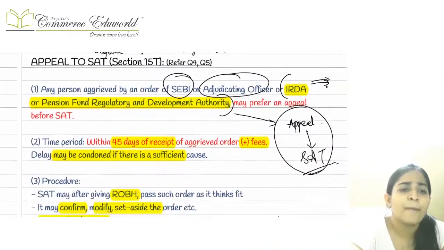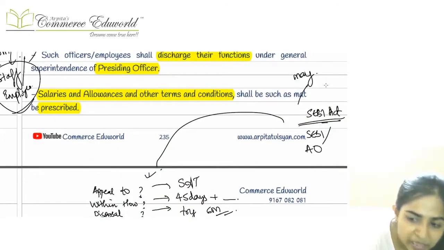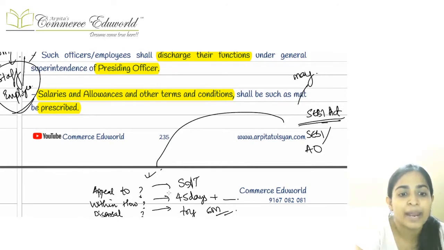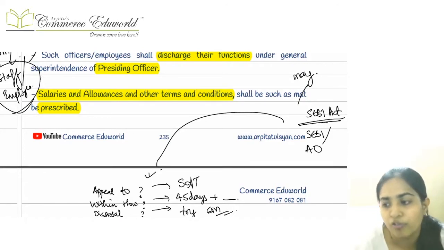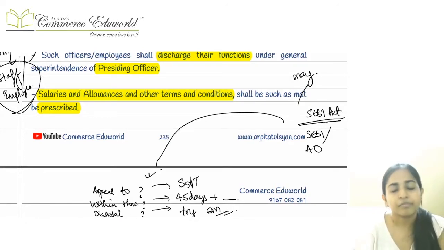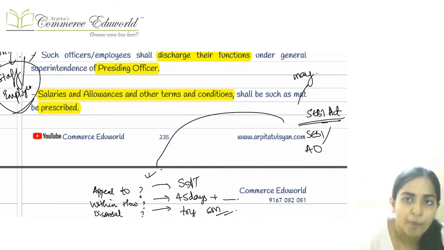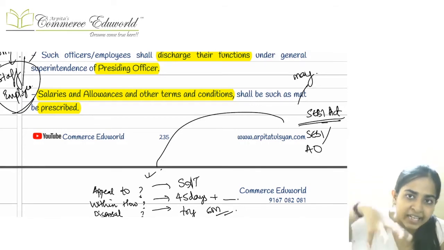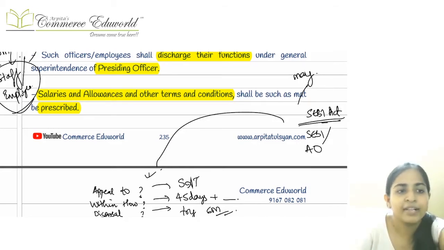Okay, apart from the presiding officers, the judicial members and the technical members, we can also have some staff, some employees, who will be discharging the functions. So the central government can appoint those employees. The central government can appoint some officers who will discharge their functions, and these people will come under the superintendence and control of the presiding officer. Their salary and allowances will be as may be prescribed.